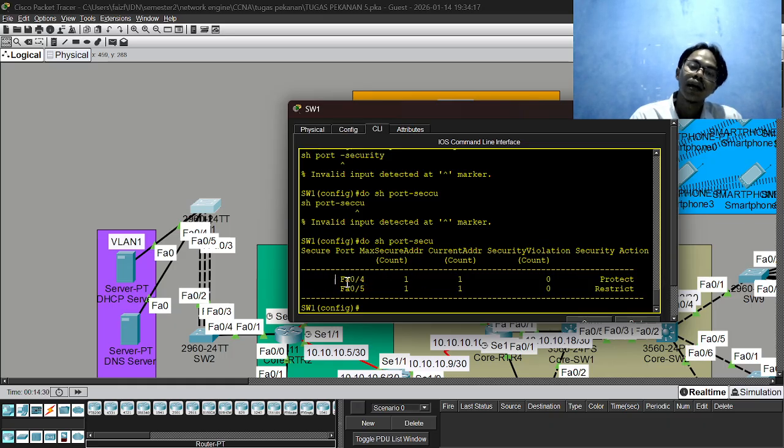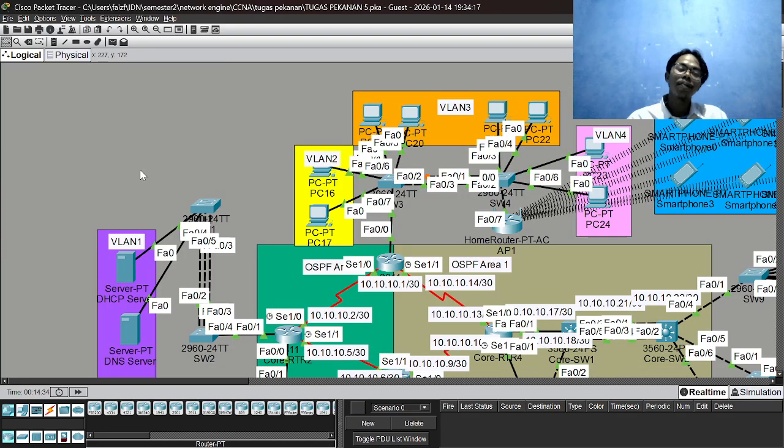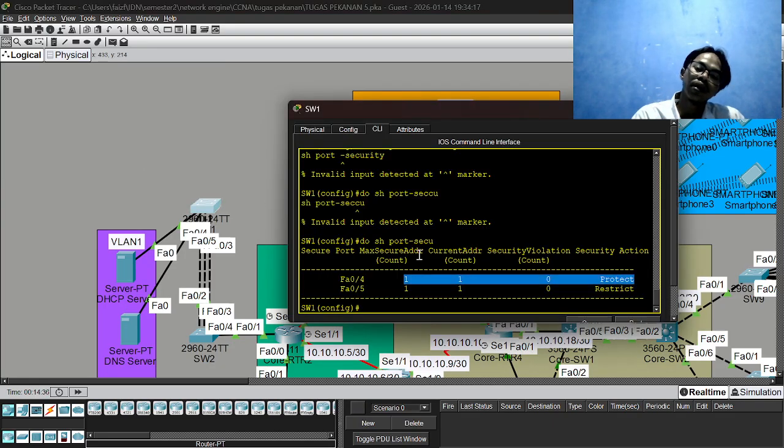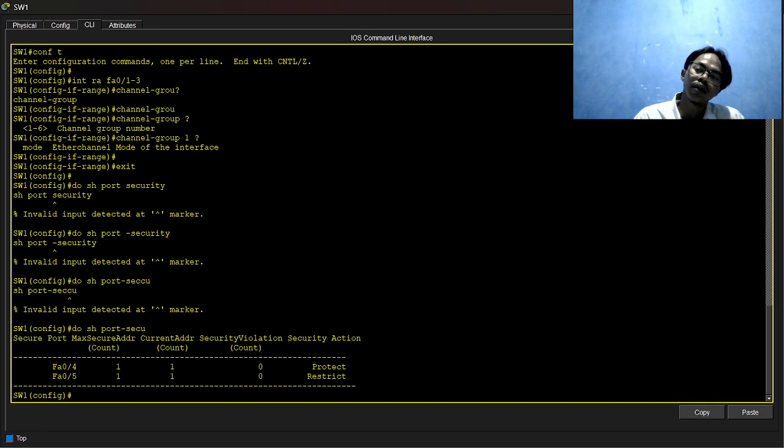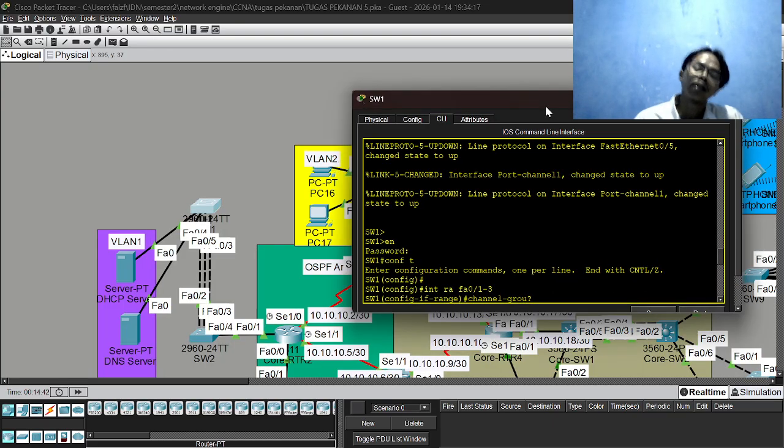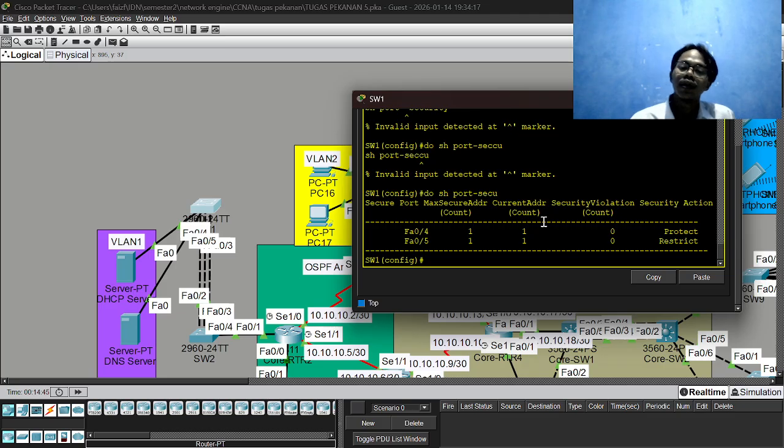It means another MAC address that is not secured, so the link is still up, but the packet is forbidden. The packet will get lost because the packet